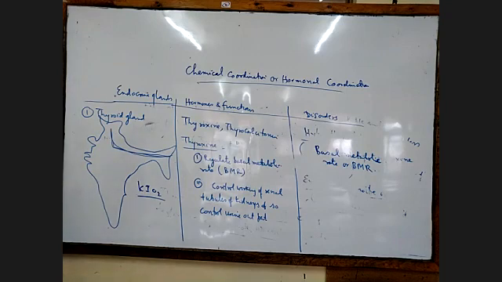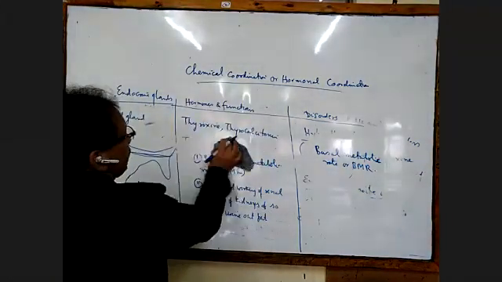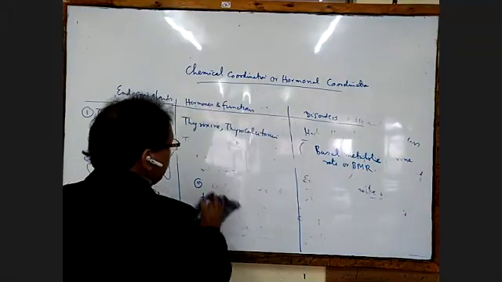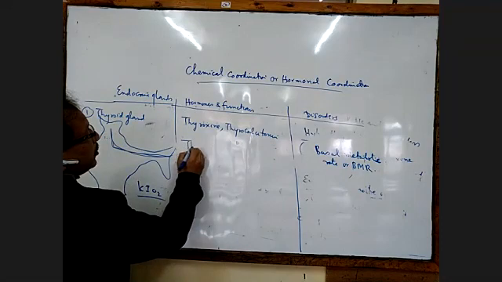Then we go to the next hormone. Thyroxine we have done, so now we'll go to the function of thyrocalcitonin. In the second table we can write the middle one now, thyrocalcitonin.